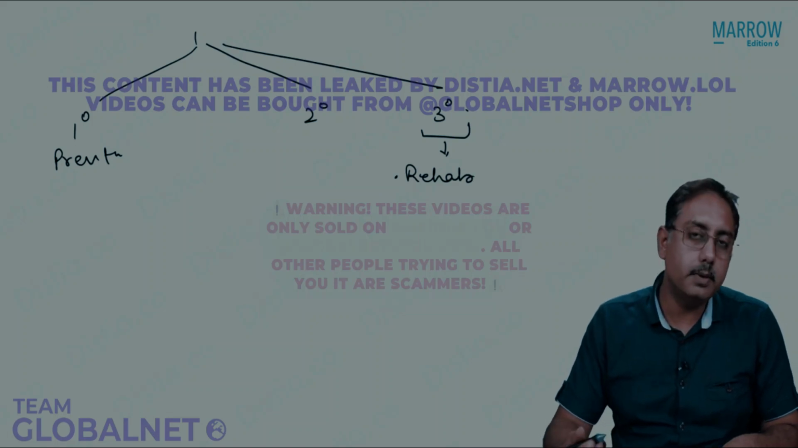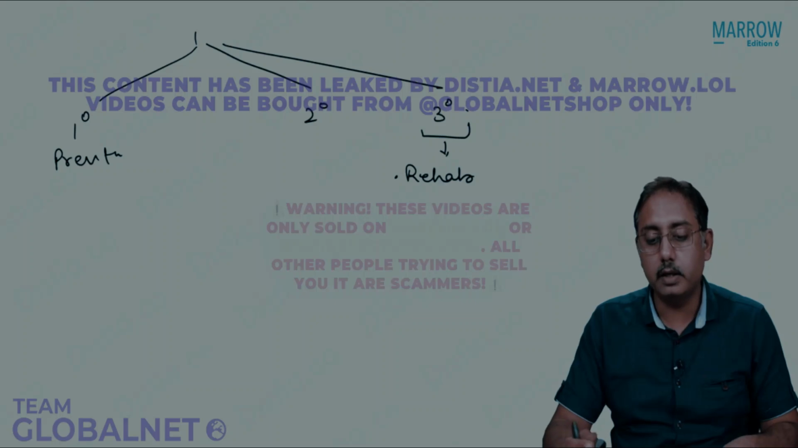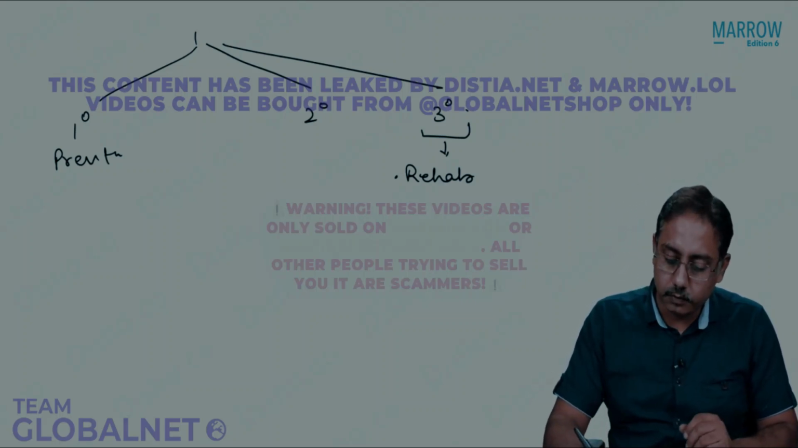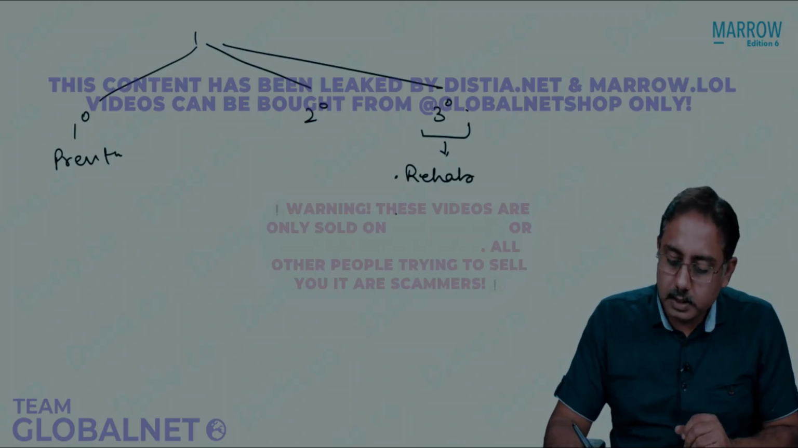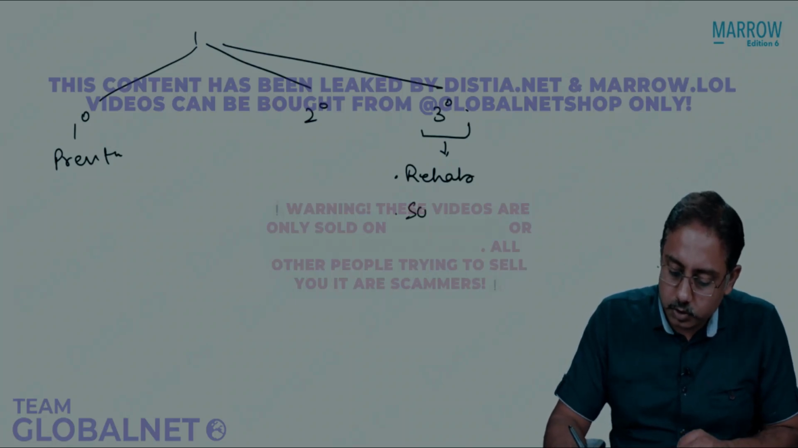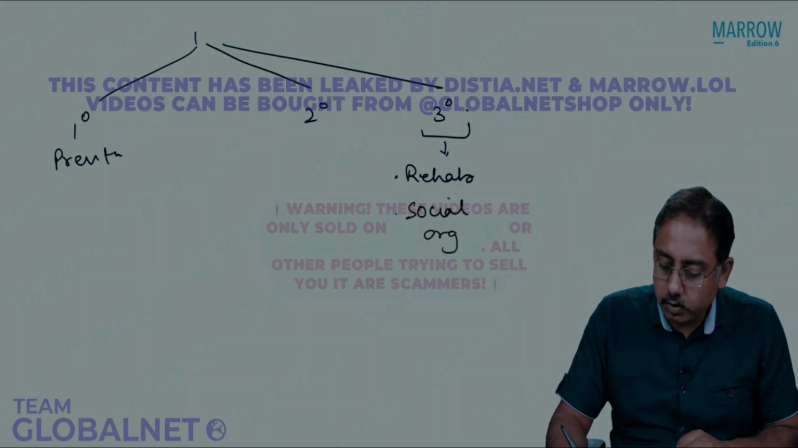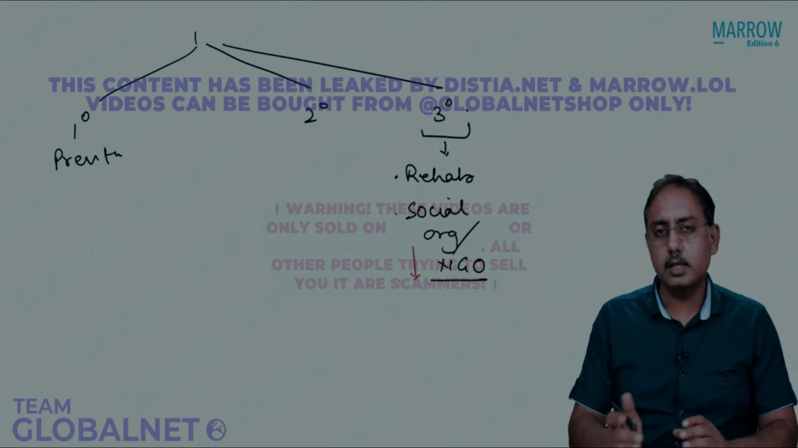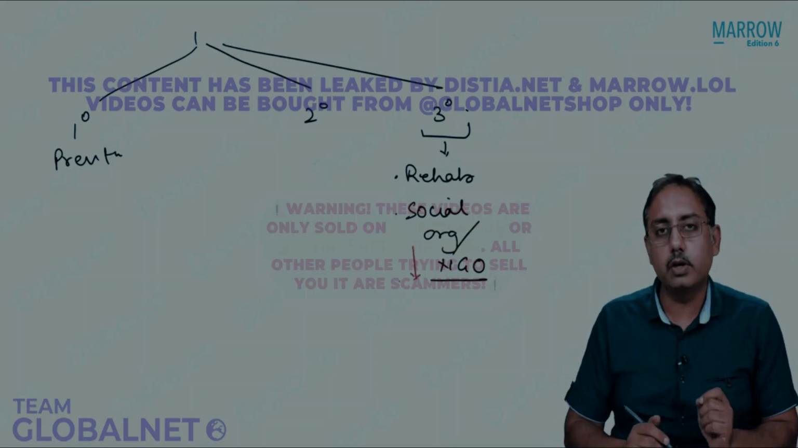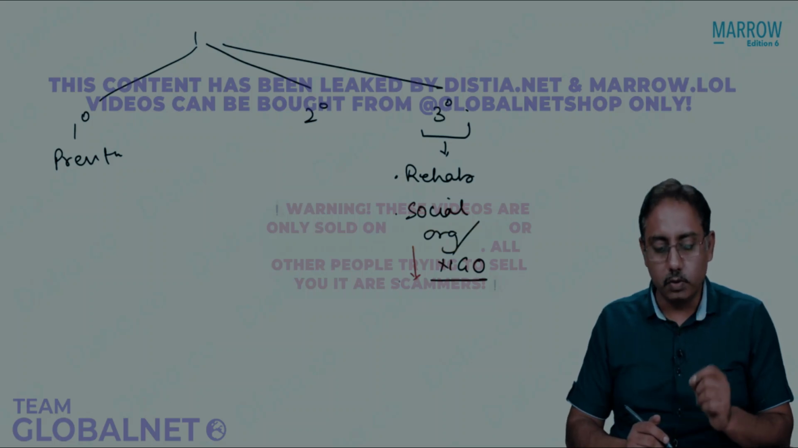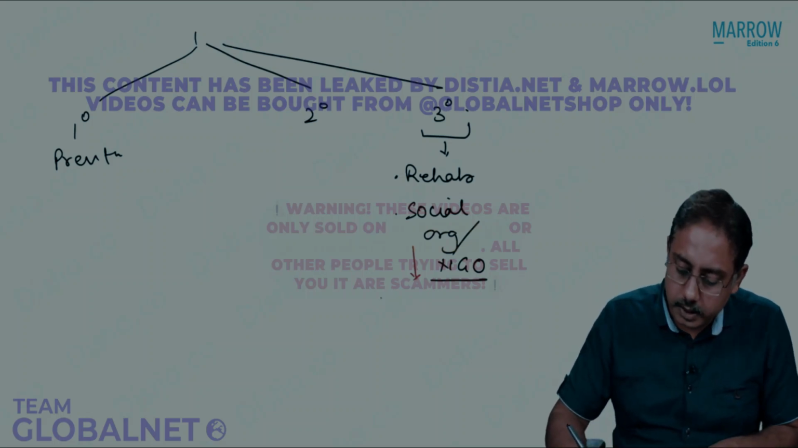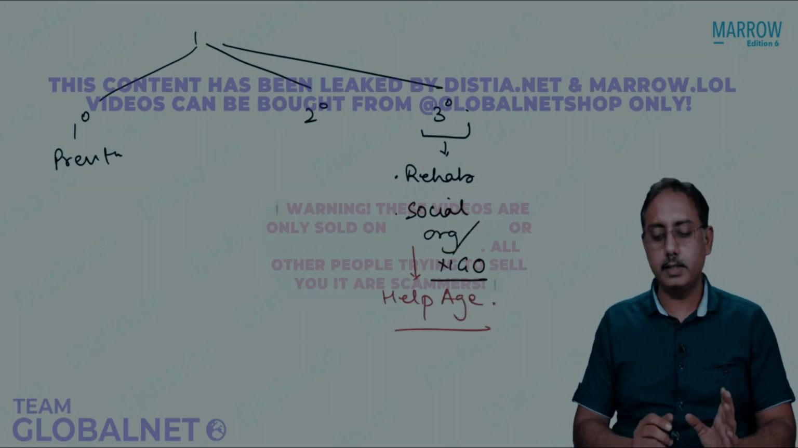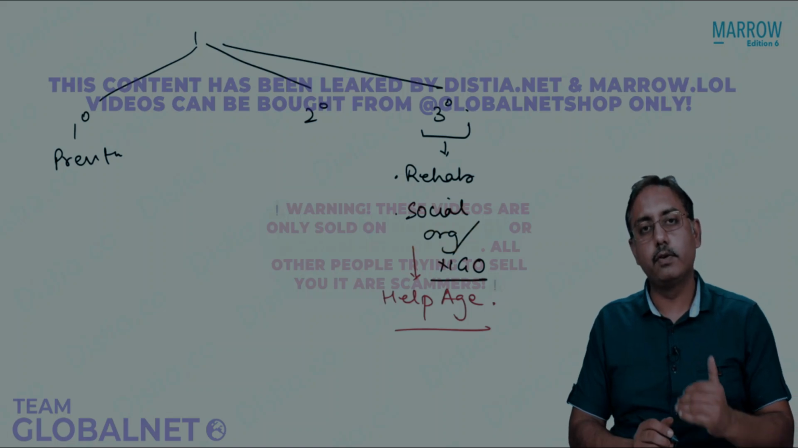In case of any disabilities or in case of glaucoma, doing rehabilitative surgeries, glaucoma surgeries or cataract surgeries for the old age people. Tertiary care also uses social organizations or NGOs, non-governmental organizations. This was your question 2-3 years back: which of the following social organizations is known for work on older population? It is HelpAge India. HelpAge India is a non-governmental social organization which is working for care of older population.